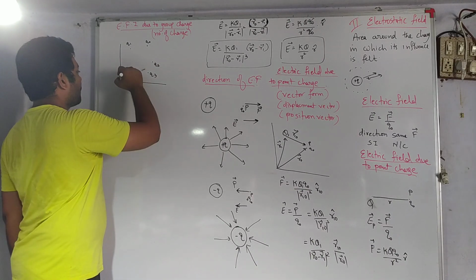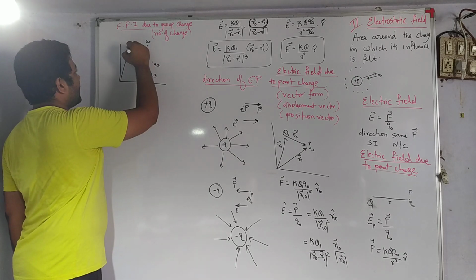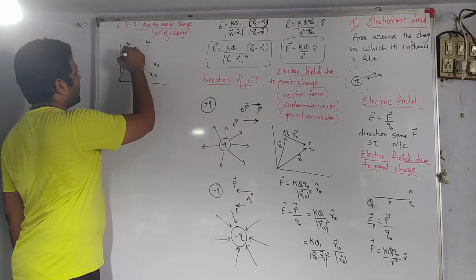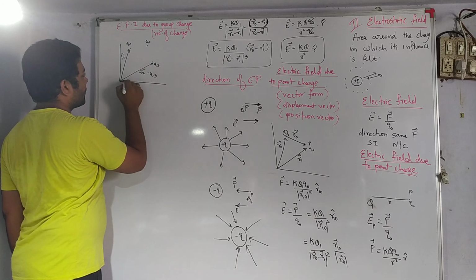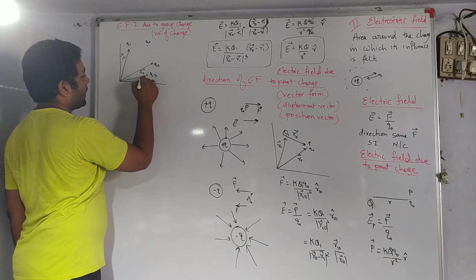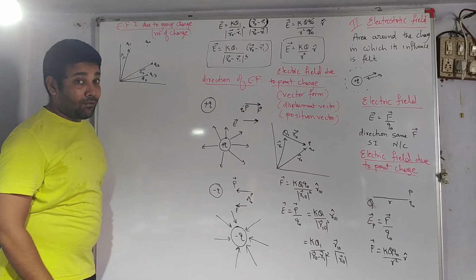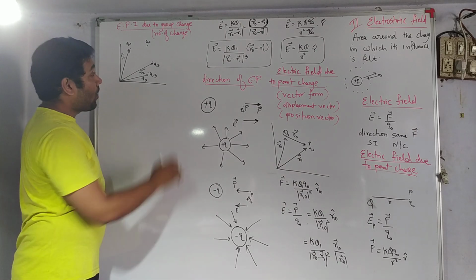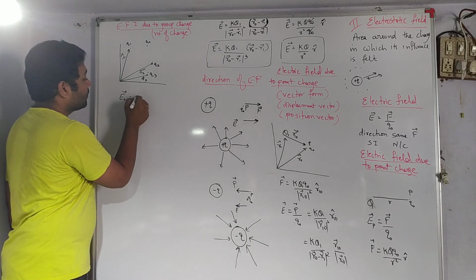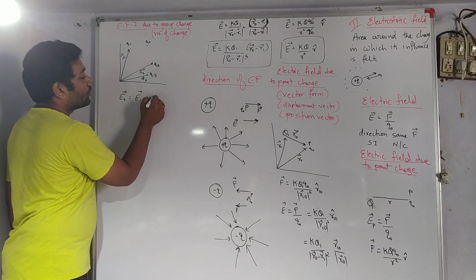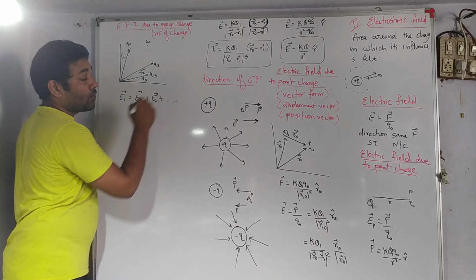Let us say Q1 has a position vector R1, Q2 has a position vector R2, and Q3 has a position vector R3. I want to calculate electric field intensity on Q0 due to 1, due to 2, and so on.